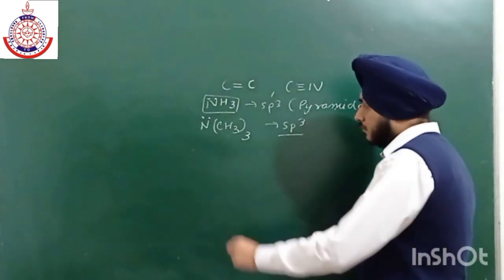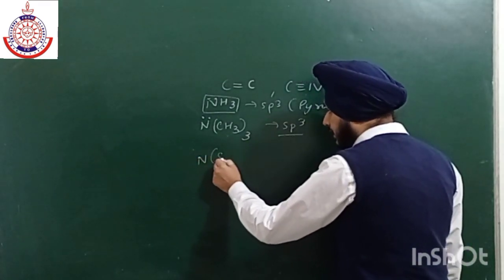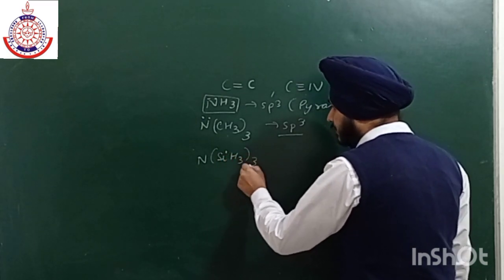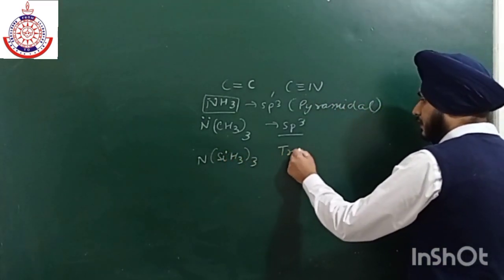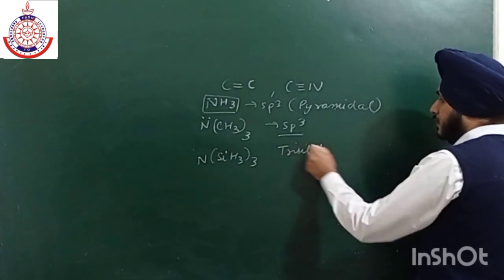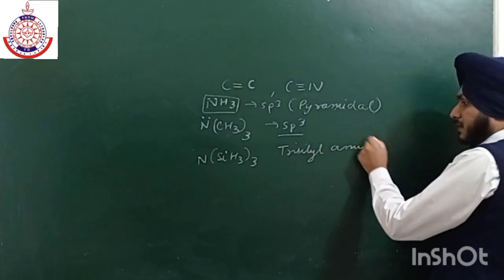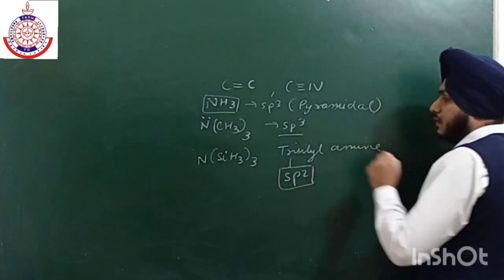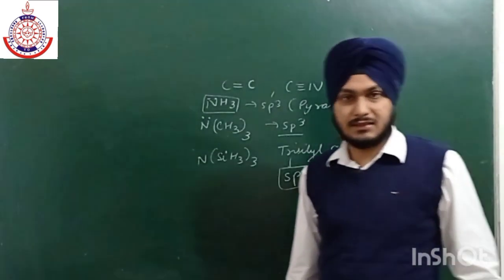But if we talk about trisilylamine, okay, this is a molecule that is known as trisilylamine. Now in this molecule the hybridization is sp2. This is a very important exception. Okay, what is the reason behind this?